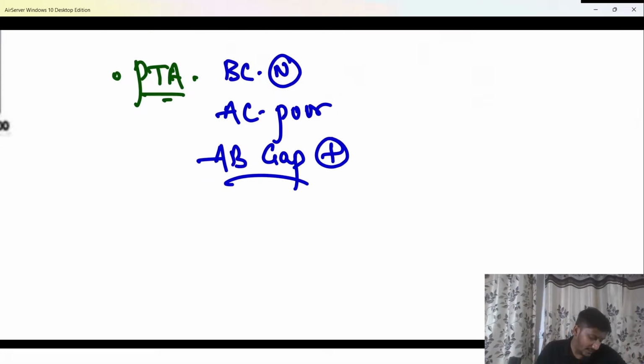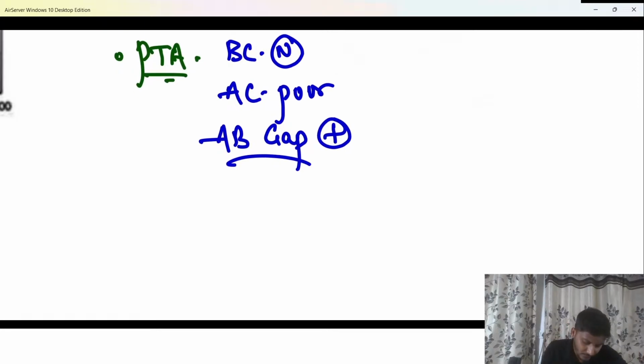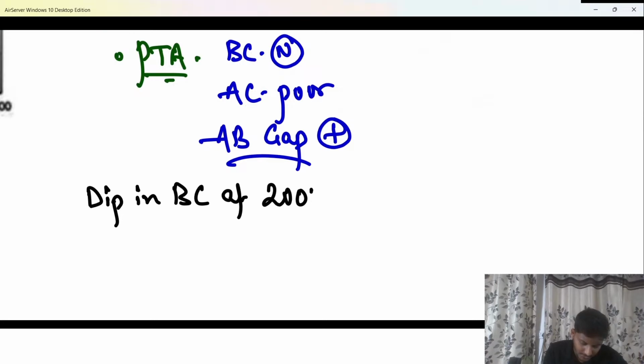Along with that, a very classical feature is seen. At 2000 hertz, there is a dip in the bone conduction. What is that called? Please let me know in the chat box. At 2000 hertz, a dip in bone conduction is classically called what in cases of otosclerosis?